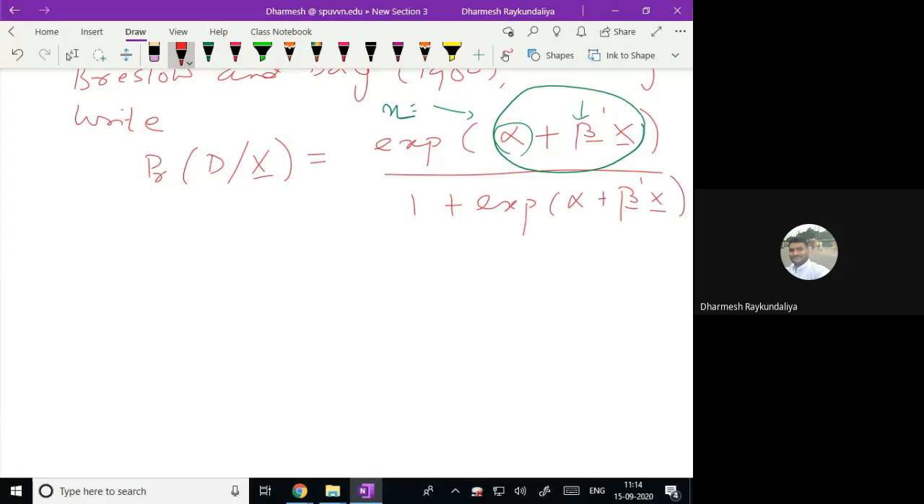Suppose you take the data prospectively, so what happens? This information is given, X is known to you. So X is known, that means it is in the conditional, and now we are trying to find out the probability of the disease. That you can obtain by this particular logistic distribution. So this is nothing but the CDF of the logistic distribution, and therefore it is also known as a logistic regression model.